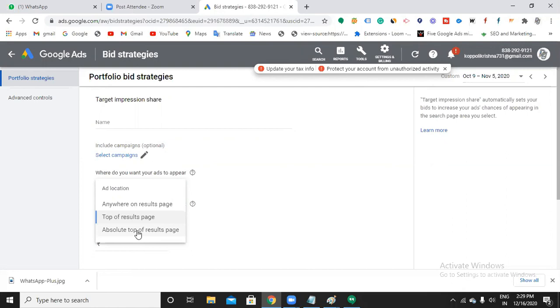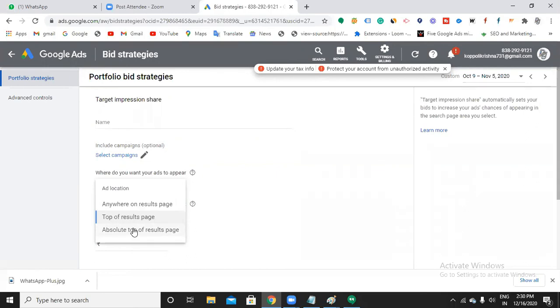Let's say you look at all these websites and advertisements. Whenever I search, those people are showing ads. Why? Because they have set up this option, so every time the ad is appearing. You can choose anywhere on the results page, top of the results page, or absolute top of the results page. Again, it is a bit expensive.